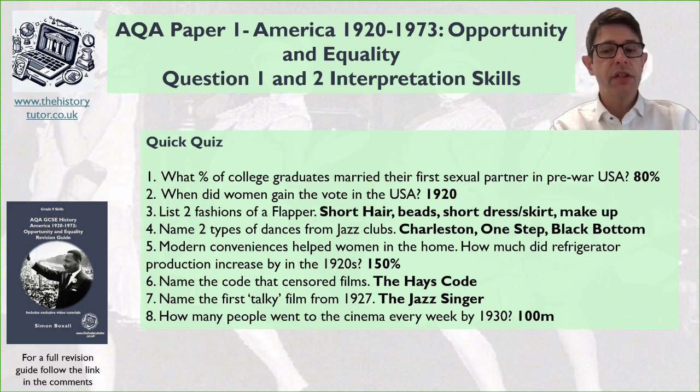So when did women gain the vote? 1920. Similar to Britain, the idea of helping out in the First World War, gaining the vote. And then we get things like the Women's Party campaigning for more things in the 1920s as well.